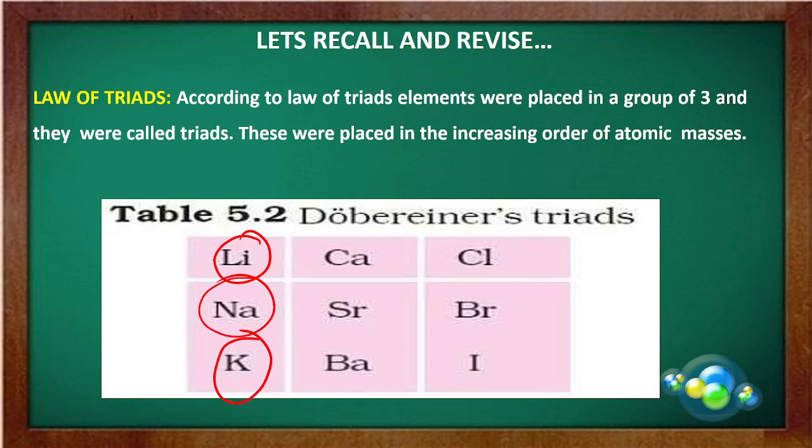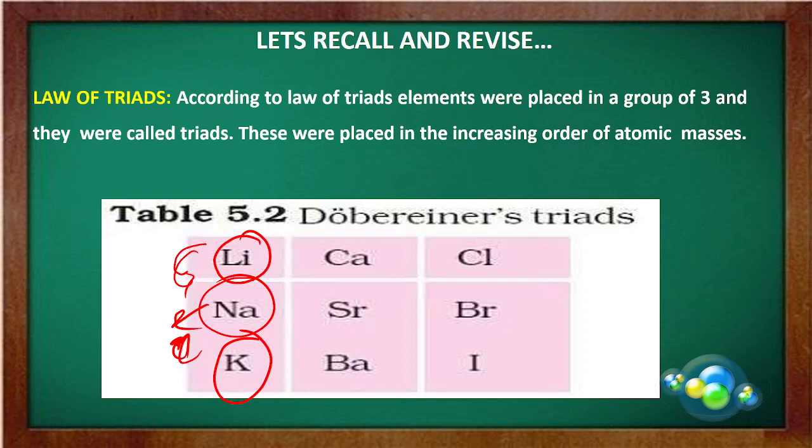Then what he observed was that the atomic weight of the middle element was almost halfway between the atomic weights of the other two. Also, the properties of the middle element were in between those of the other two members. Means the chemical property of sodium was somewhat in between lithium and potassium, more than lithium but less than potassium.